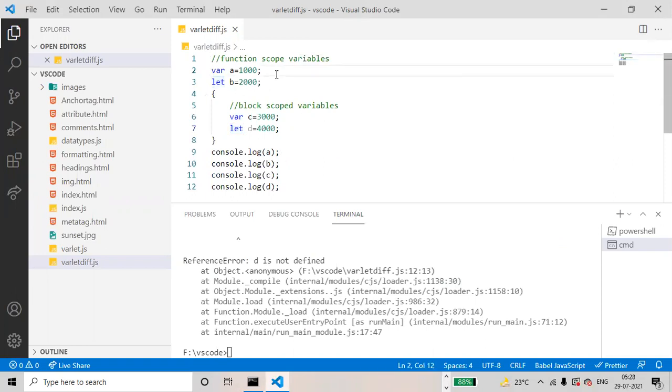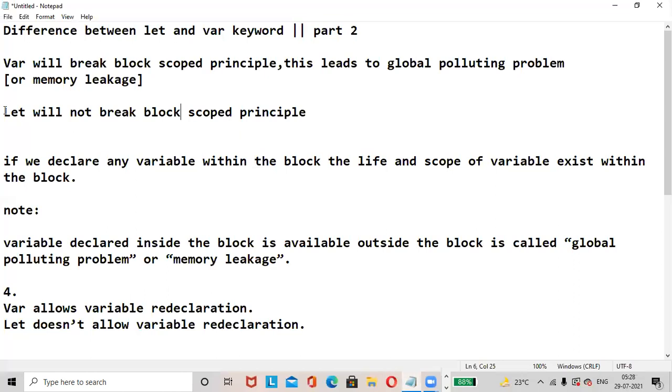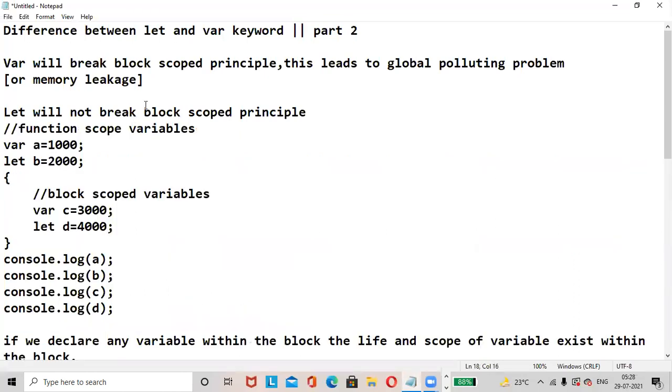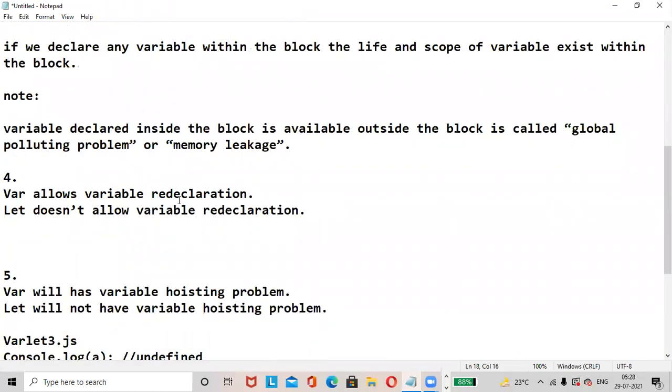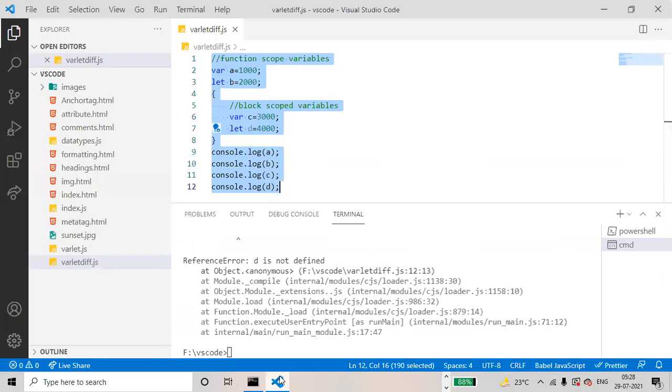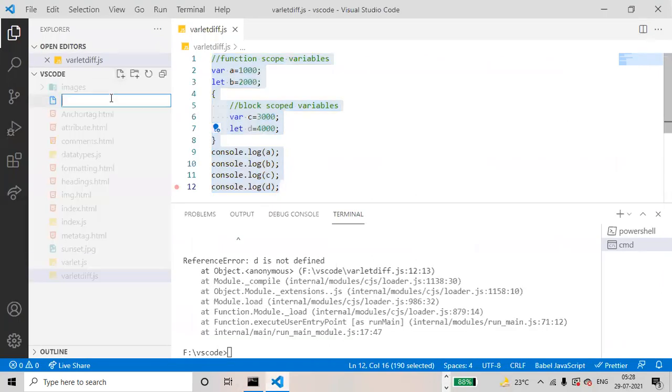Just Control A, Control C. Here we'll copy, Control V. Okay, next difference. Var allows variable redeclaration. Let does not allow variable redeclaration. Okay, go to VS Code, add one new file, varletdifference1.js.